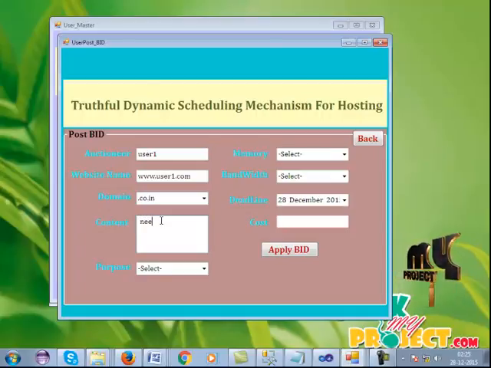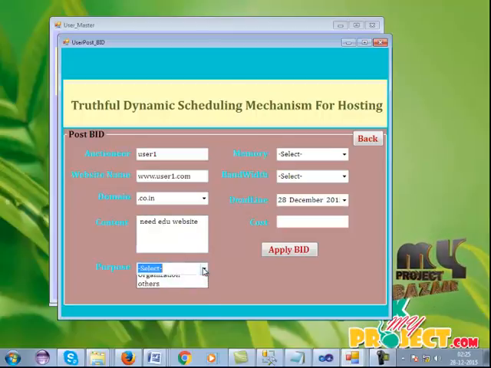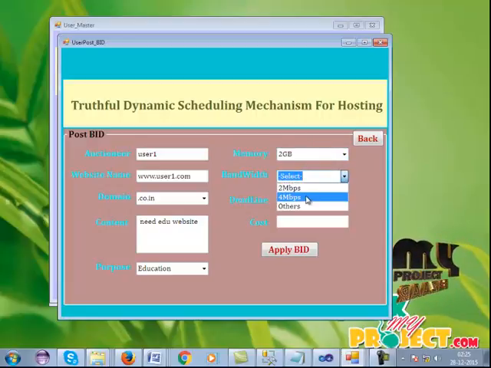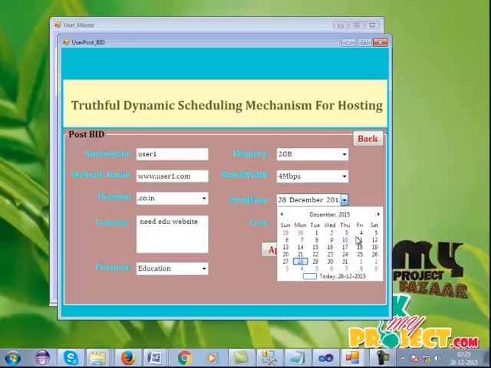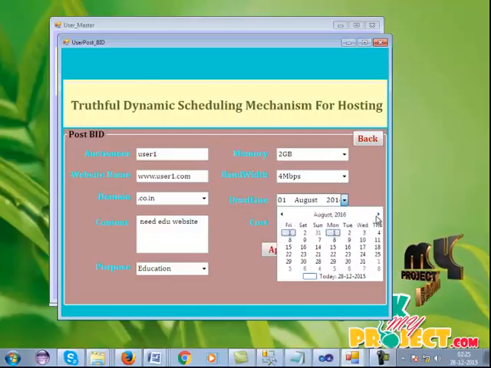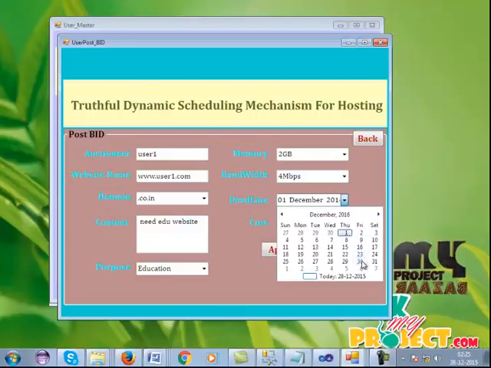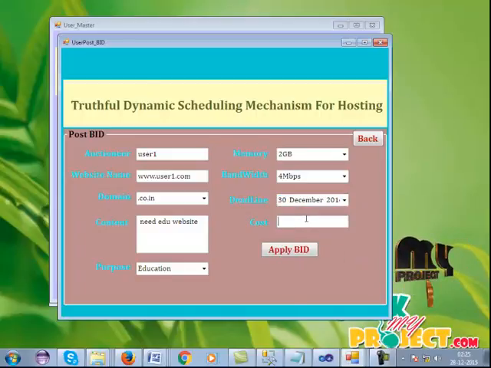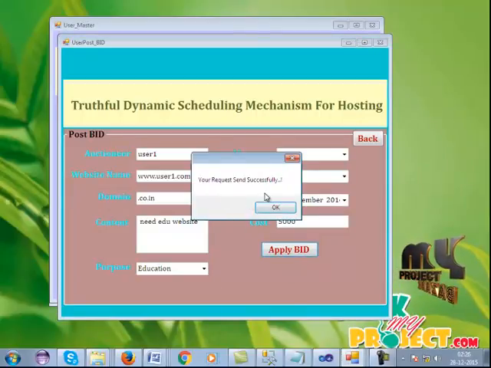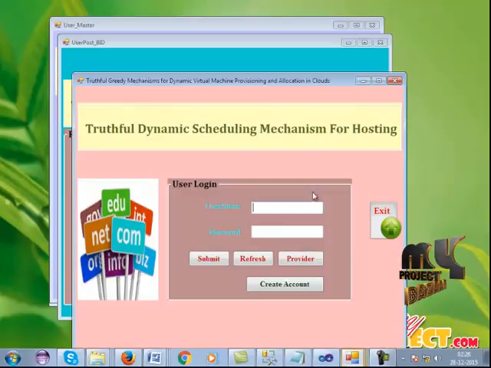The content is an education website and the purpose is education oriented. I need memory of 2 GB and bandwidth of 4 Mbps. The deadline is valid for 1 year, so I selected December 30. The cost I want is 5,000 rupees. Apply the bid process. If these fields are valid, the data is saved successfully.